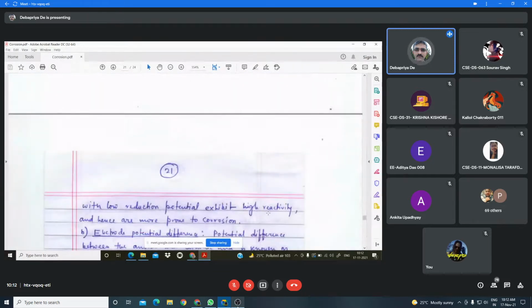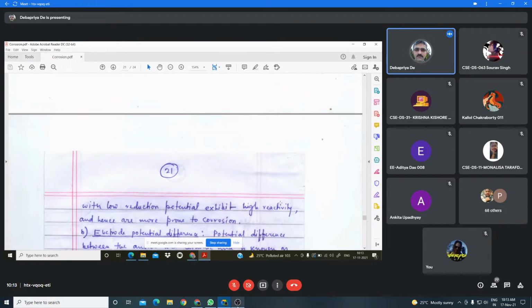That means the metal with low reduction potential. We have discussed the electrochemical series, and in the electrochemical series, the metal which is present above the hydrogen, that means the metal which has low reduction potential, has high reactivity, and those metals will act as anodic region, and the oxidation reaction occurs for those metals, and those metals are more susceptible to corrosion.